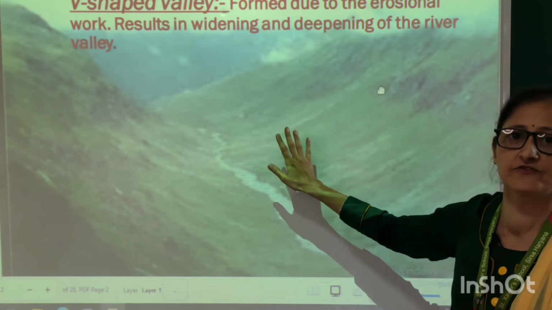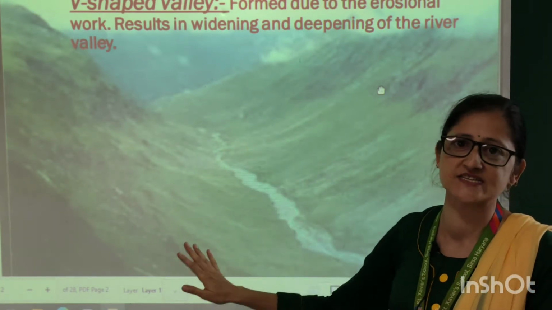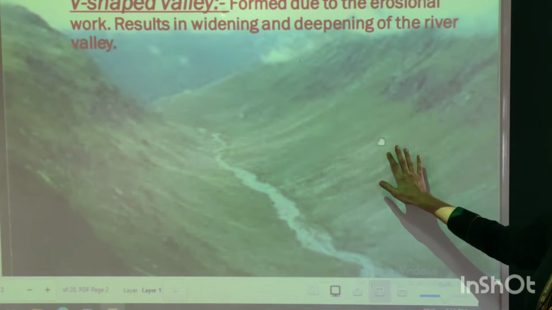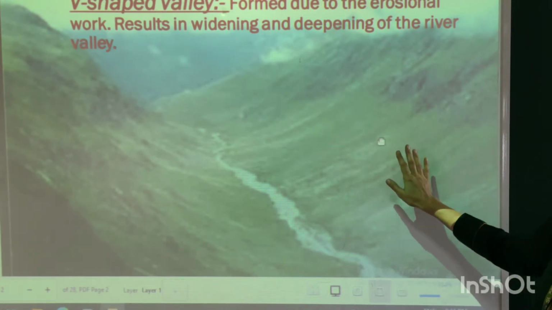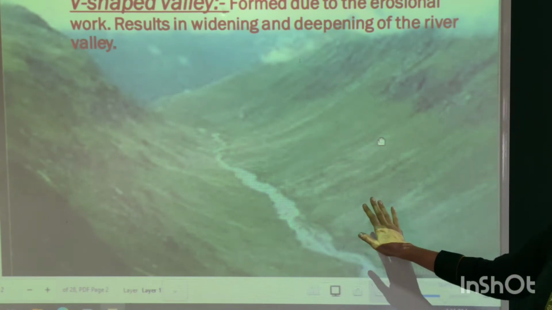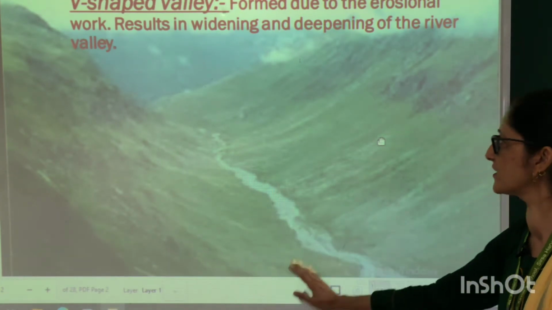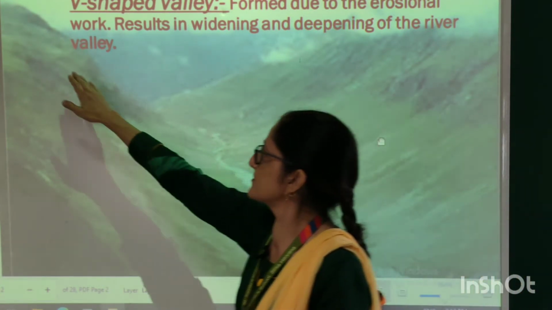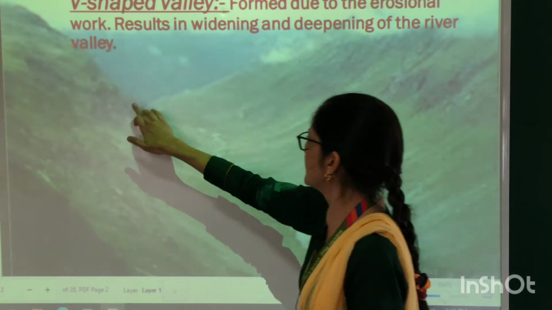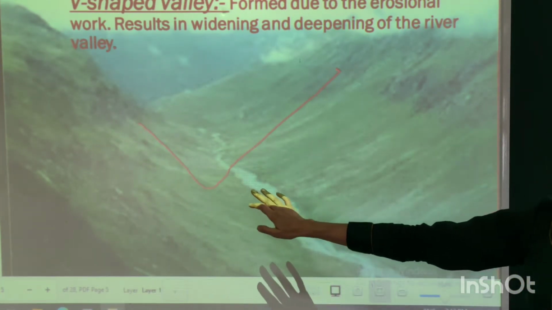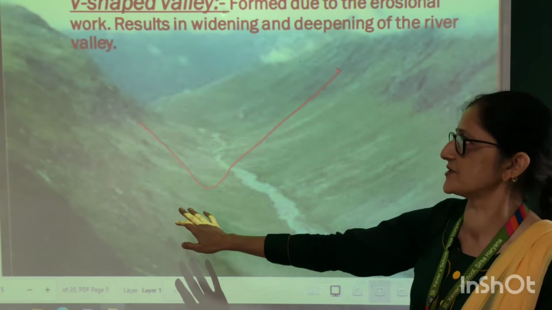First feature which a river forms in its upper stage is the V-shaped valley. Now the V-shaped valley is formed due to the erosional work of the river. It results in widening and deepening of the river valley. Now it appears like the letter V of English, so it is named V-shaped valley.